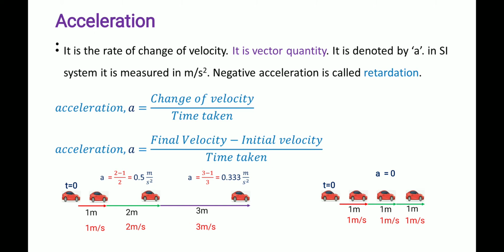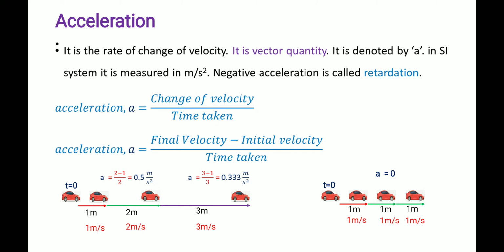So here we calculate the velocity: 3 meters per second, here 2 meters per second, 1 meter per second. Velocity is changing. So I am giving an acceleration. We are pressing the accelerator pedal, so that the distance moved for every second is increasing. Velocity goes on increasing. So calculating the acceleration means change of velocity, final velocity minus initial velocity, by time taken, which is 0.5 meter in the first.